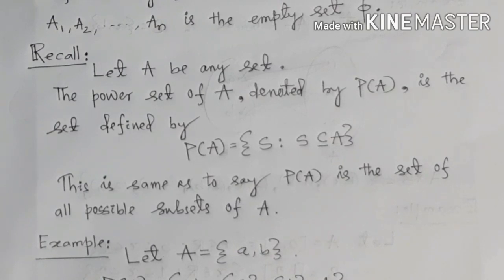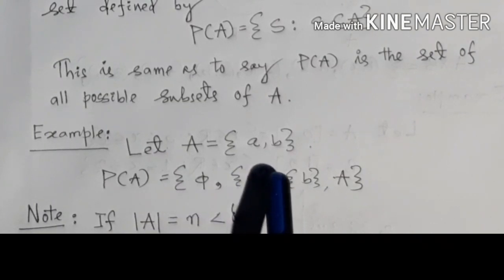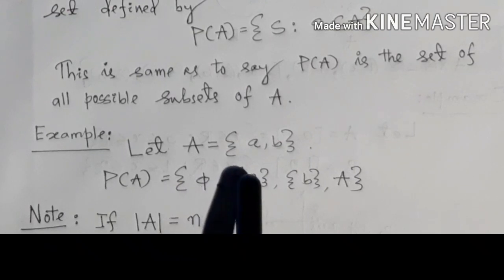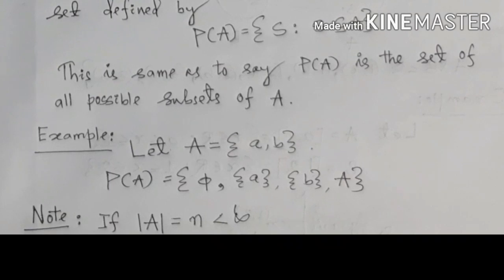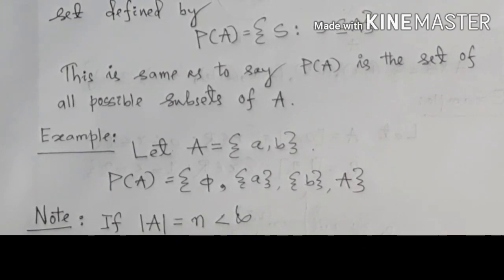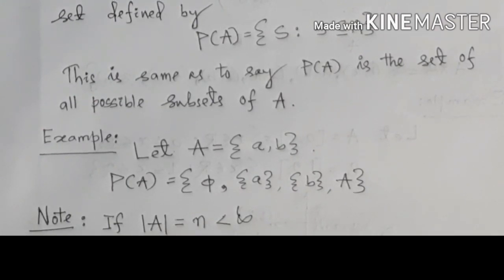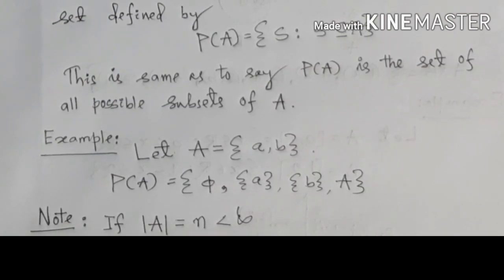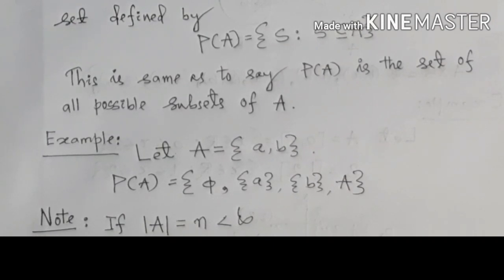So I would like to consider here one small example. Let A equal to {a, b}, only two elements, small a and small b. I would like to mention one thing: phi, I mean the empty set, is a subset of every set, and a set is a subset of itself. So therefore in a power set there will be phi and the set itself. If the set is phi, then the power set contains only one element, that is phi.